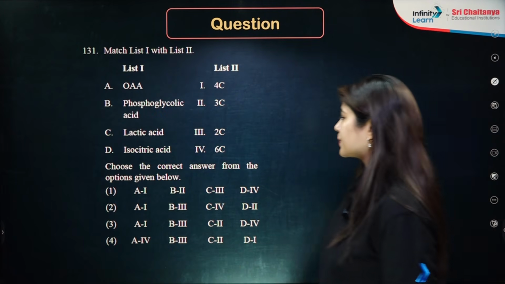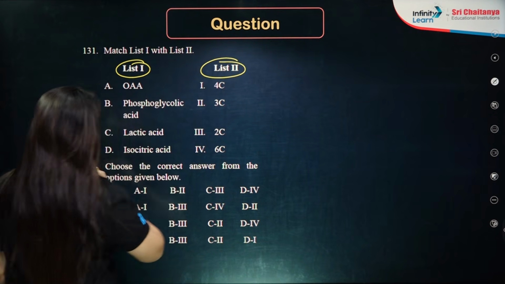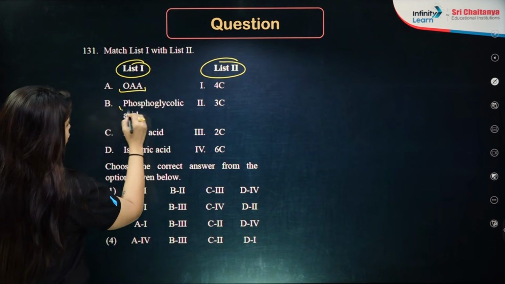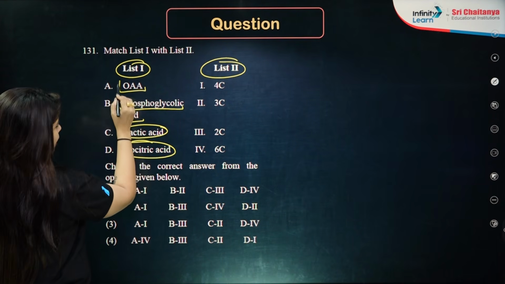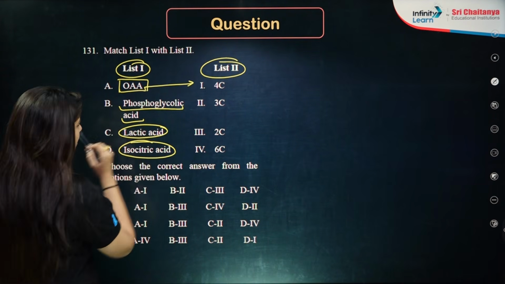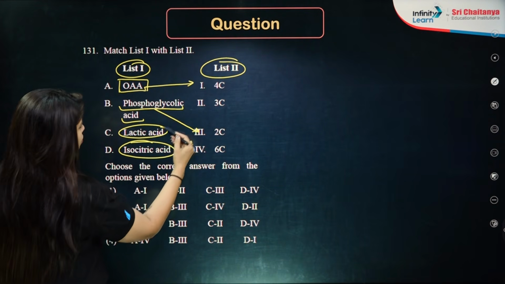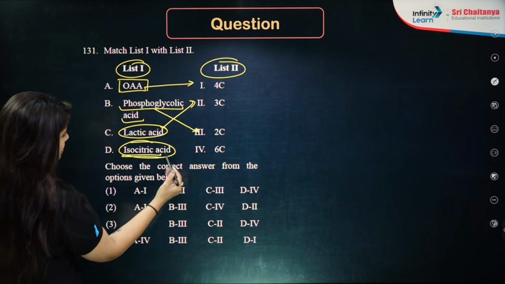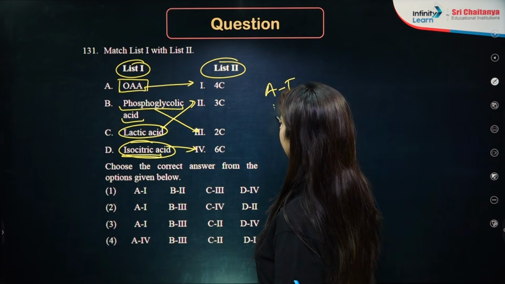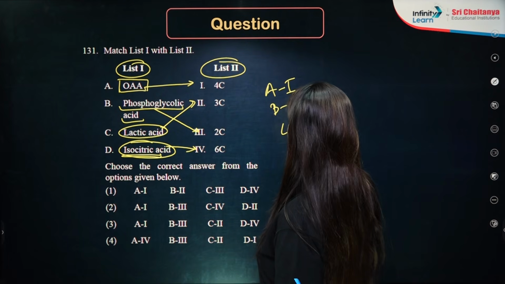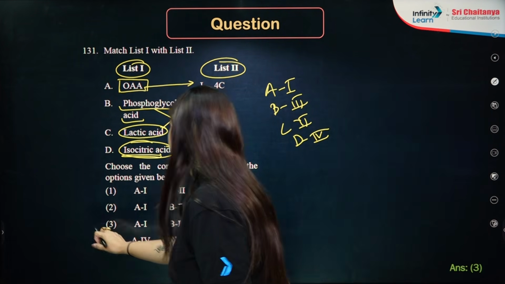Perfect. Next question is, we do have two lists here. List 1, list 2, match the column type of question. Oxaloacetic acid, phosphoglycolic acid, lactic acid, isocitric acid. So oxaloacetic acid is my 4-carbon compound, phosphoglycolic acid is my 2-carbon compound, lactic acid is my 3-carbon compound, isocitric acid is my 6-carbon compound. So it is A1, B3, C2 and D will be 4. So answer will be option number 3.